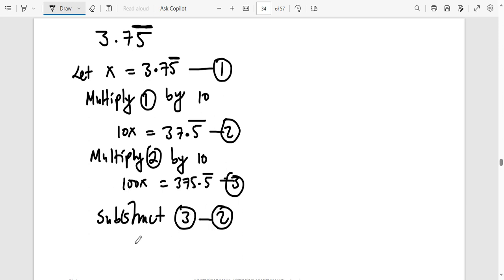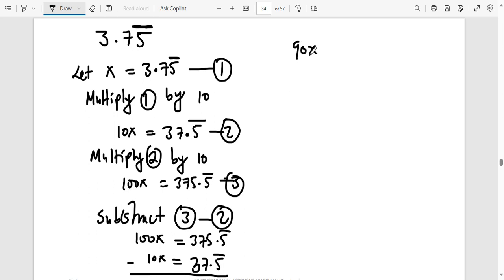That will be 100x is equal to 375.5 repeating, then 10x is equal to 37.5 repeating. 100x minus 10x is going to be 90x. This 5 and this 5 will cancel.